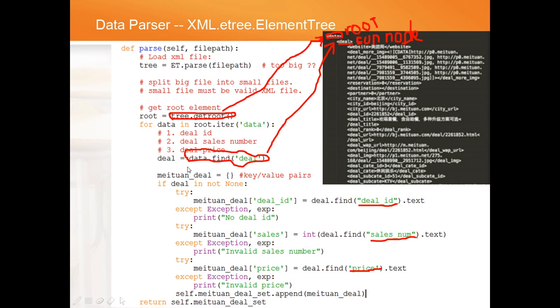In order to find such a deal node, we need to use the function data.findall to find each deal. And inside of every deal, we also use the find function, deal.find, to find the deal ID, sales number, and the price of the deal, so that we can get all the information we want.